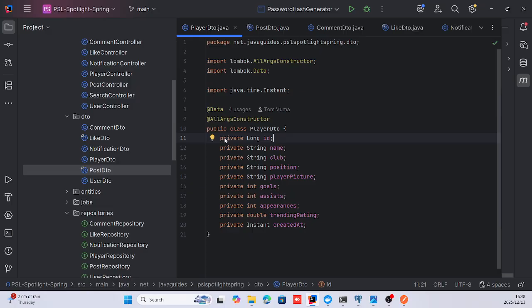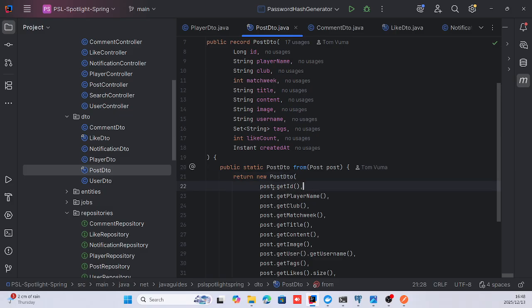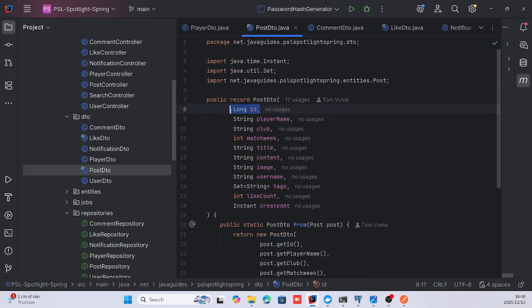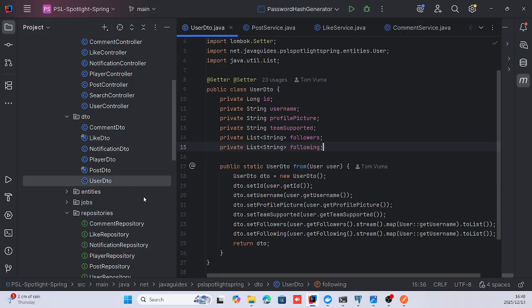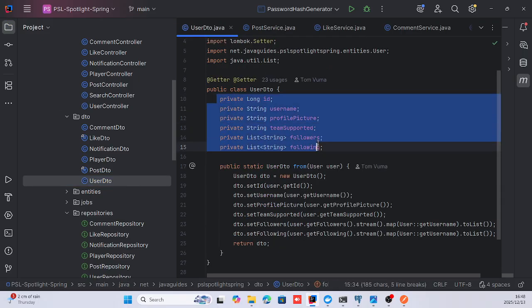If you notice with posts, the first one is this ID. Sorry, this ID in posts is referring to the player ID. So we can link the players to a specific post. And then the fields for users.